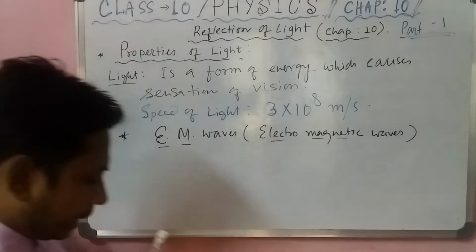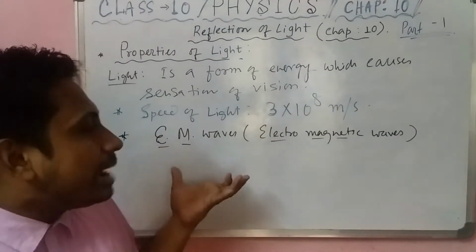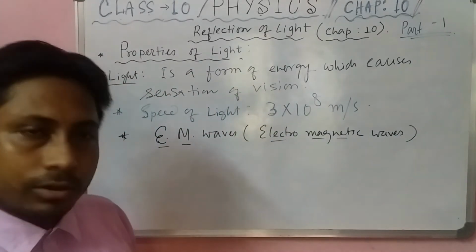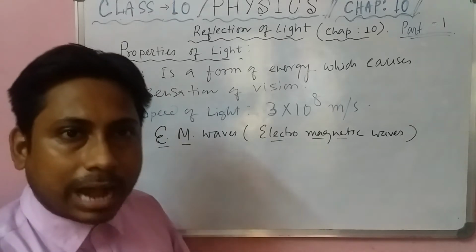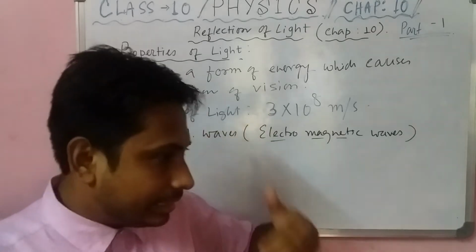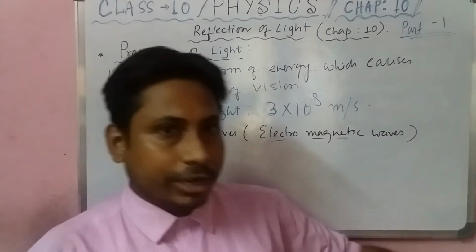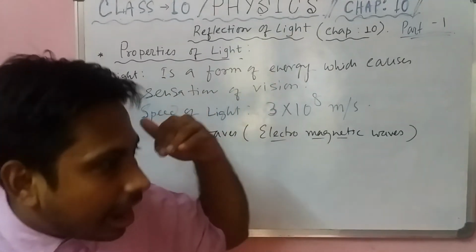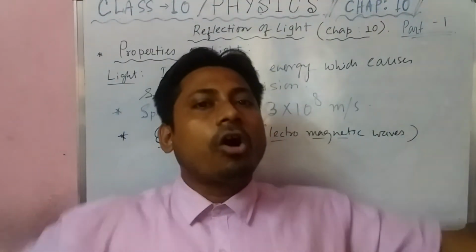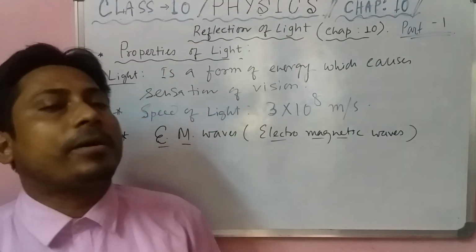See students, here we discuss the visible part of light, but EM waves are a large range of light, like X-ray, gamma ray, UV rays, and visible light, which means violet to red. There are 7 colors, you know that, the rainbow. After red there is infrared, then microwave, then radio waves. So these are all called EM waves, and these waves have some common properties.